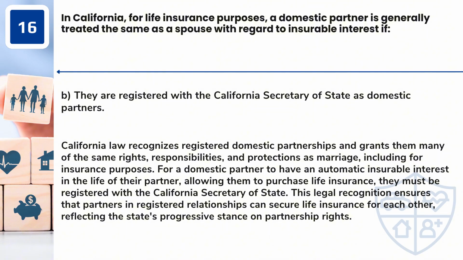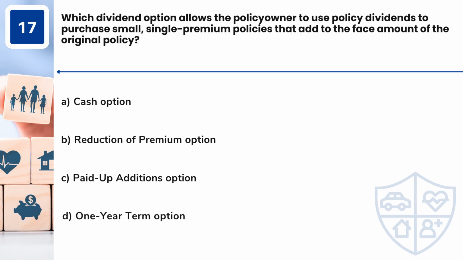This legal recognition ensures that partners in registered relationships can secure life insurance for each other, reflecting the state's progressive stance on partnership rights. Question 17. Which dividend option allows the policy owner to use policy dividends to purchase small, single premium policies that add to the face amount of the original policy? A. Cash option. B. Reduction of premium option. C. Paid-up additions option. D. 1-year term option.